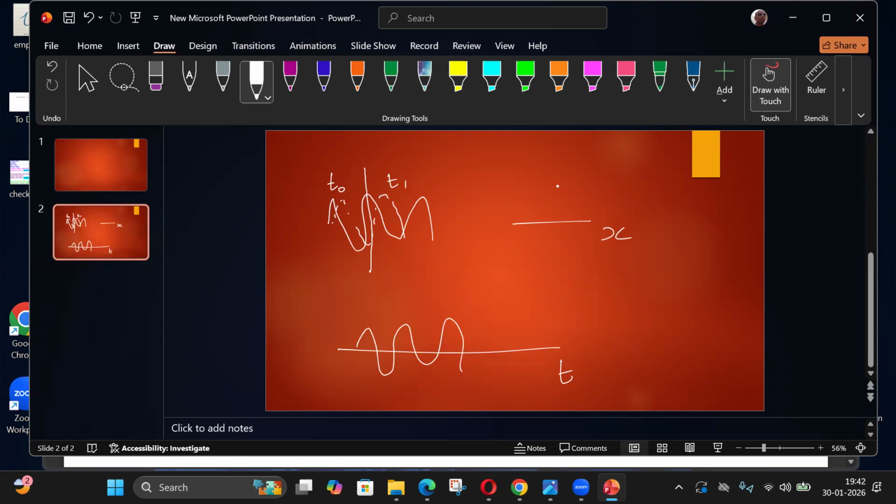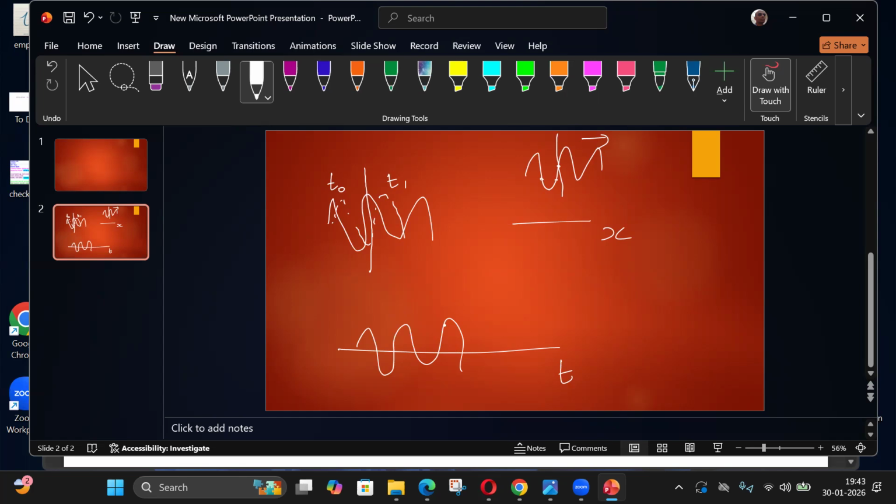Assume this is like a wire moving. At this time, the wire has this much value, the height. At a later time, the wire value is this much, and after this one. So if I plot it as a function of time, it will look like this.